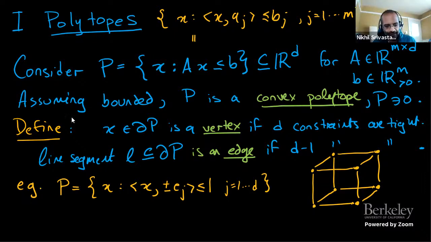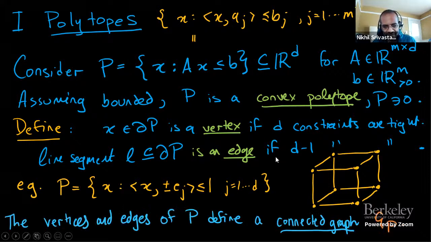Okay. So given a polytope, in particular, what this means is you have these vertices and edges, but these now define an undirected graph, right? So if you just view the vertices as vertices of a graph and the edges as just pairs of vertices, you get an undirected graph that I'm going to call G sub P, which is the one skeleton of this polytope. And what we're going to be interested in is this one skeleton. So the number of vertices of this one skeleton is the number of vertices of the polytope.